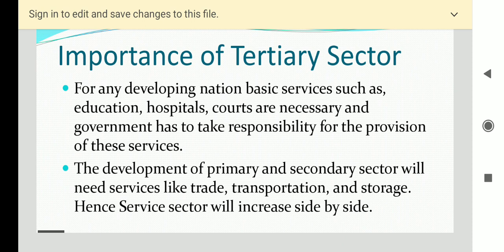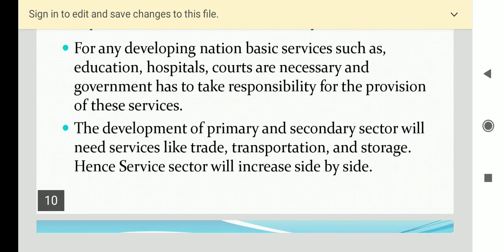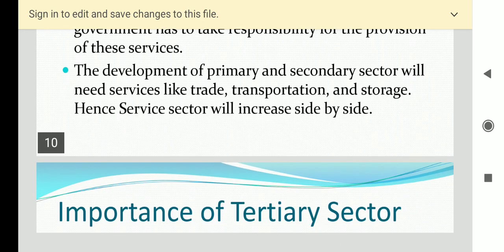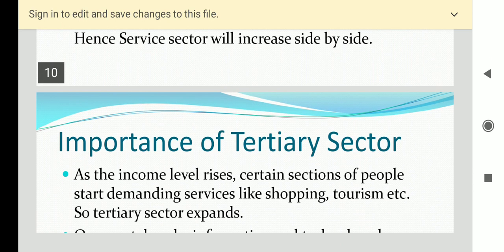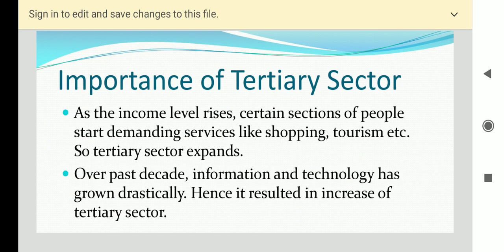Let us briefly discuss the points how the tertiary sector became important. For any developing nation, basic services such as education, hospitals, courts are necessary, and government has to take responsibility for the provisions of these services. The development of primary and secondary sector will need services like trade, transportation, and storage. Hence, service sector will increase side by side. And as the income level rises, certain sections of people start demanding services like shopping, tourism, etc.